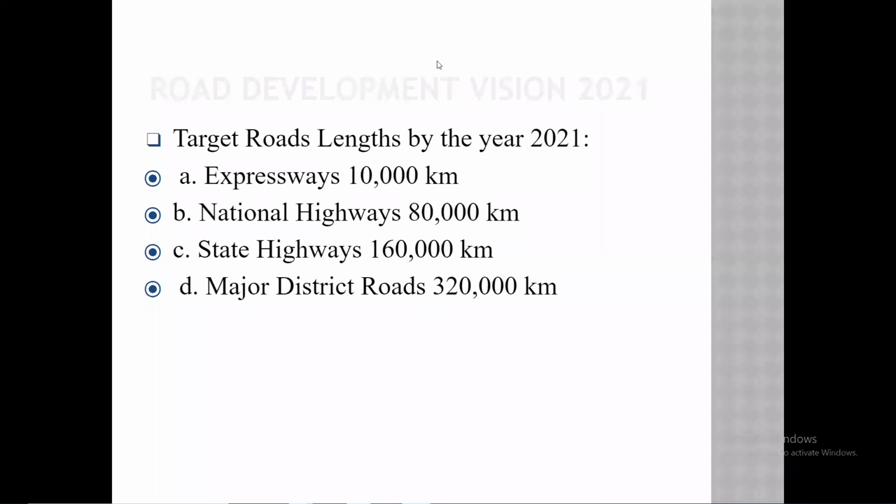Okay, so keep these figures in mind. These are very important from the exam point of view.